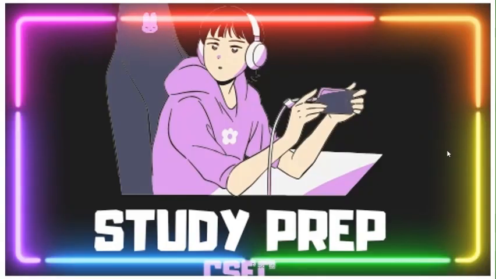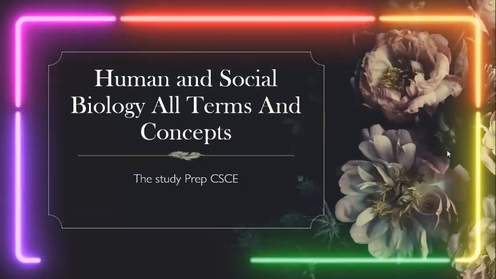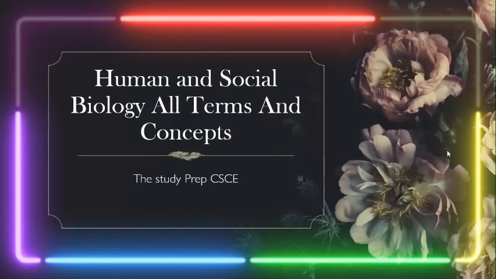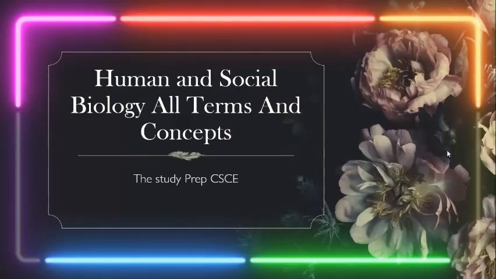Anyways, guys, we will be starting the Human and Social Biology all terms and concepts. CSEC, this will be a very short course of a lot of videos, approximately 50 videos, which will be very short videos that deal with all concepts and terms for CSEC Human and Social Biology. These classes will usually be between 2 to 3 minutes. They will be very short. With that said, let's actually start the concepts now.